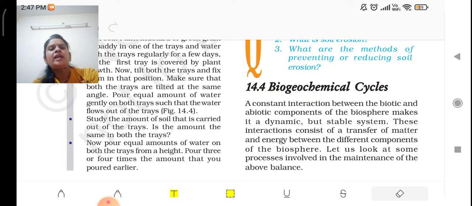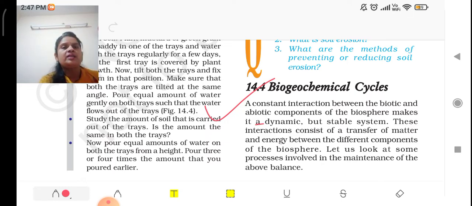Basically, in this cycle, a constant interaction between biotic and abiotic components of the atmosphere makes it dynamic. Constant means continuous, and interaction means when two things communicate with each other, either a give and take relation, or when they share some information, some material, or some knowledge. That is called interaction.